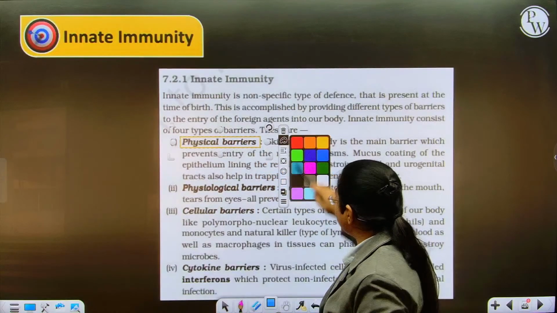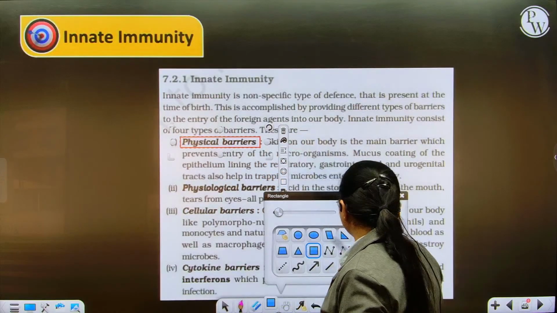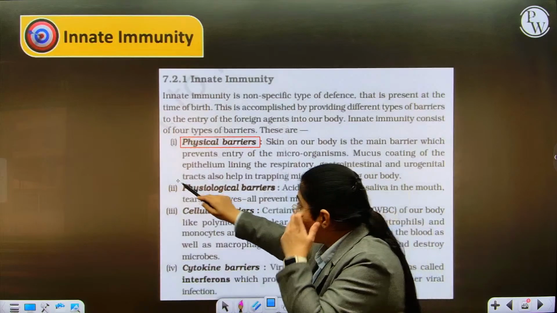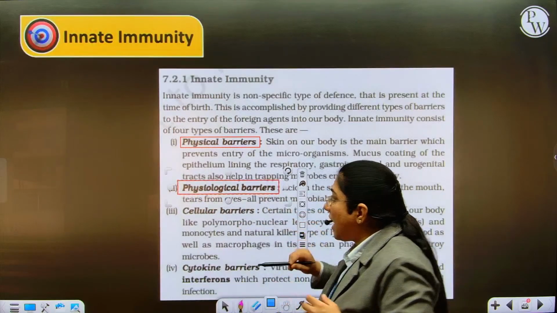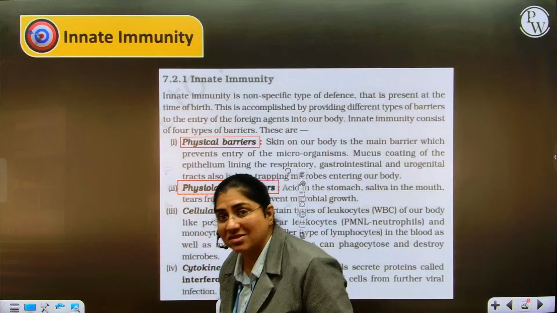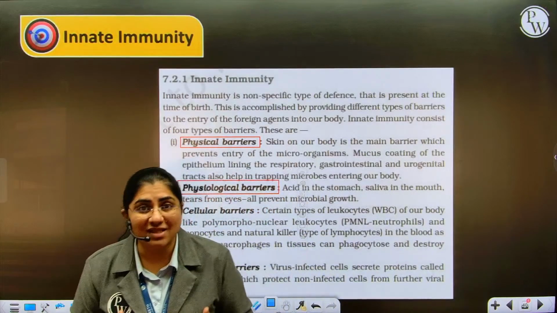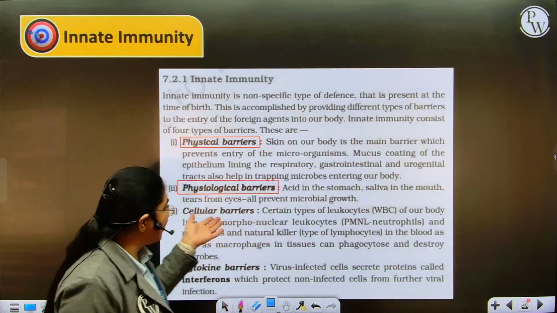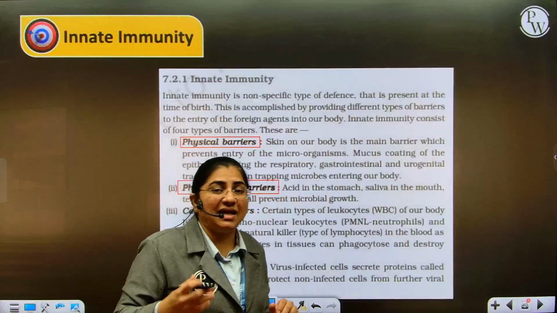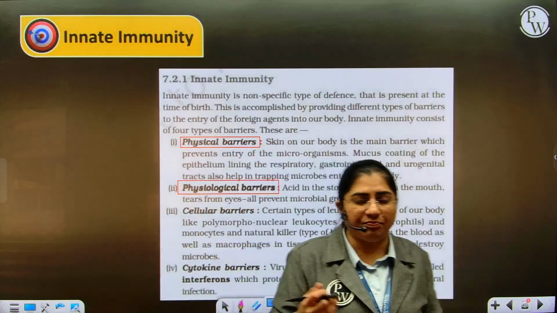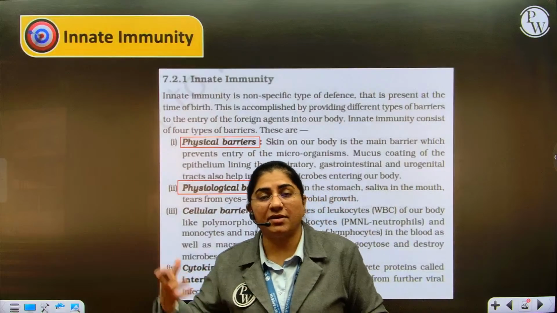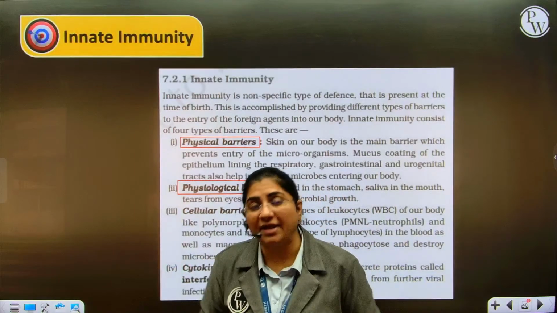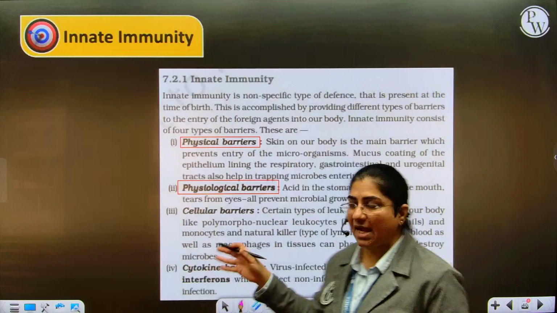Then comes the physiological barrier. Physiology means normal functioning. Physiological barriers are the ones such as acid in the stomach and the pH of saliva. There are lysozymes in the tears; these are antibacterial agents. Acid will prevent the pathogen from entering further deep inside and thereby acts as a barrier.